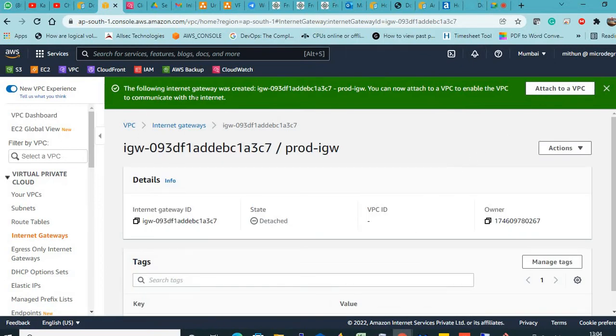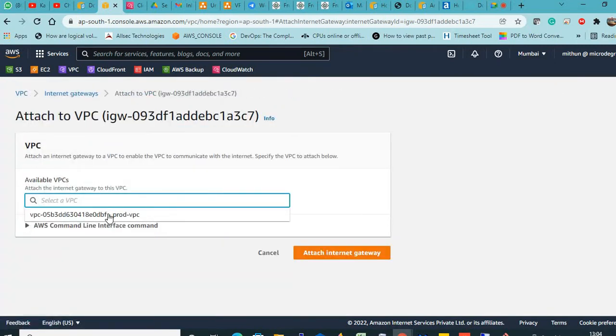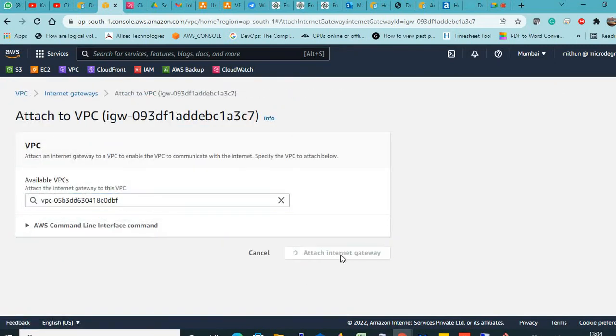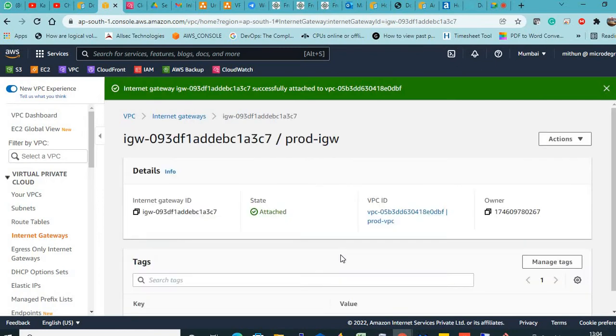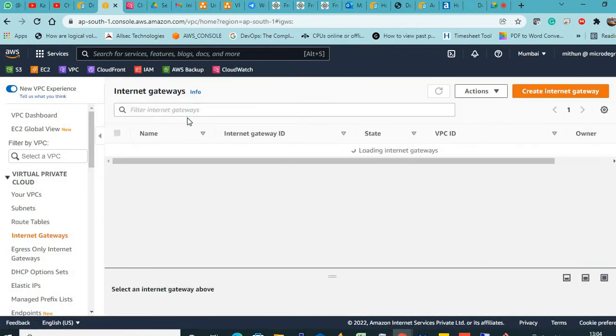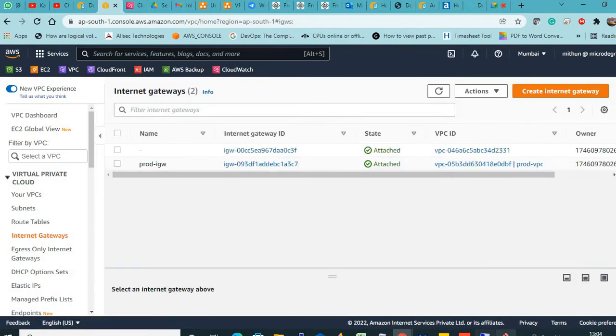Now see, it is only prompting us to attach to a VPC. Now select a VPC, prod VPC, and attach. So the second step is complete. Now what is the third step? Now I have attached it to the VPC. Will it work? Let us see.